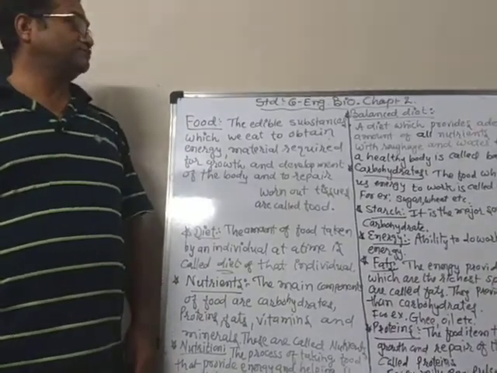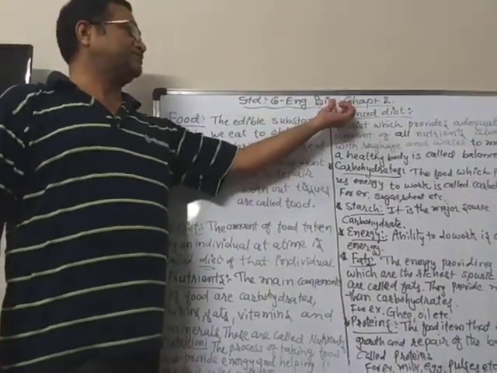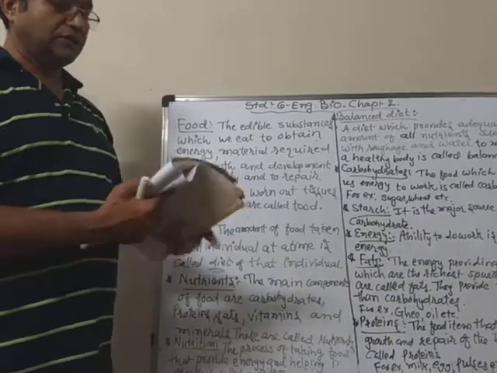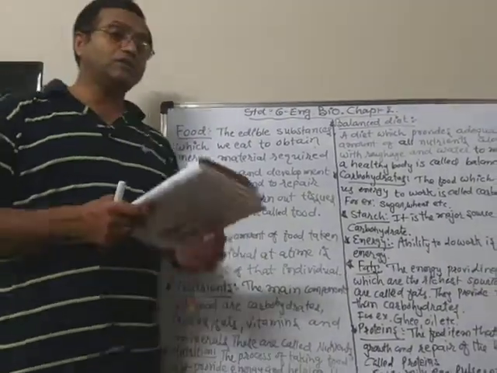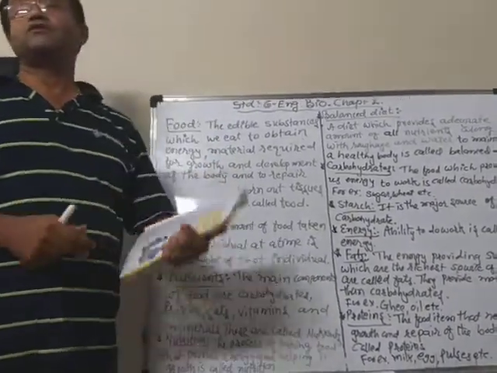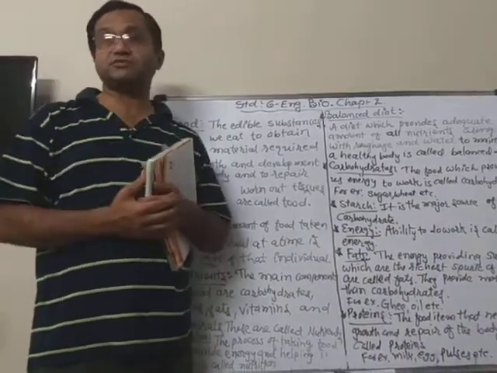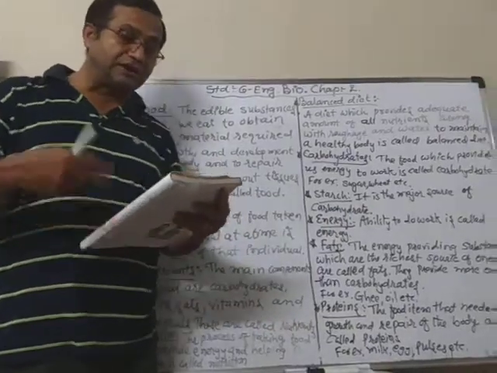6th English medium. Today we are going to start Chapter 2 in biology, Components of Food. Now, in Chapter 1, we learned about some food items and ingredients, and we made a list of them.